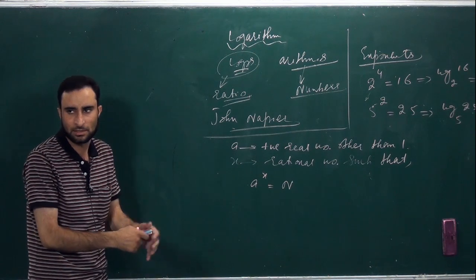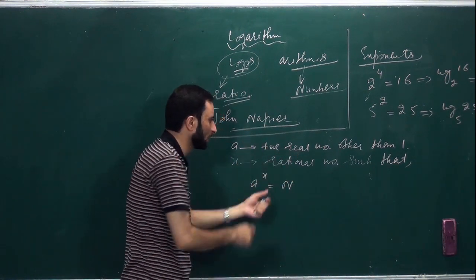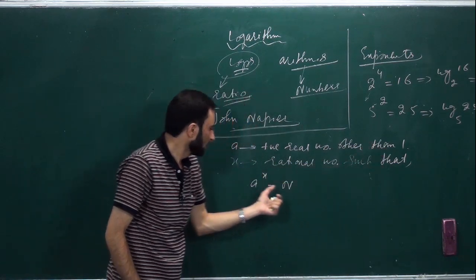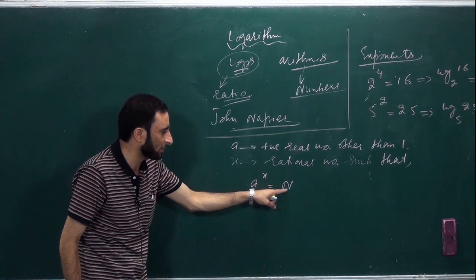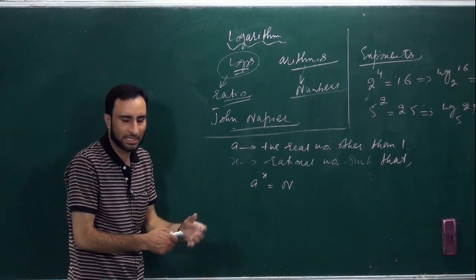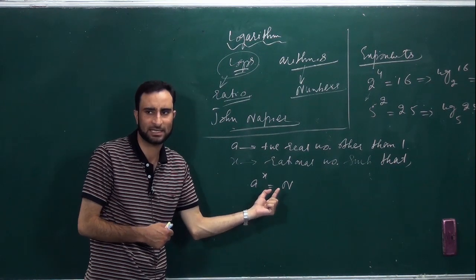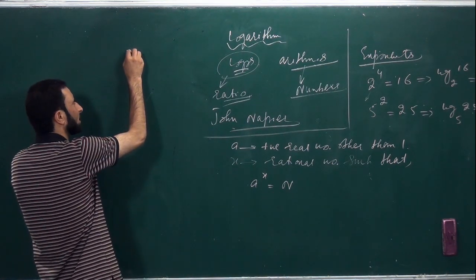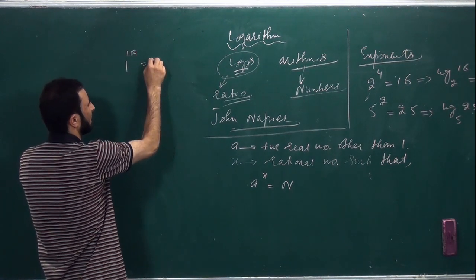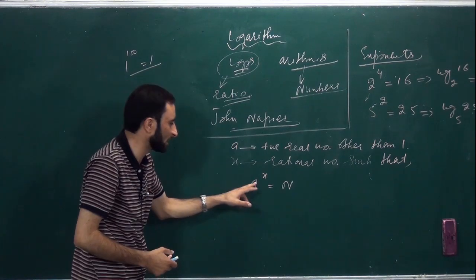Is it clear? It means you have a fixed number a other than 1. Why other than 1? Because 1 to the power anything, 100, 200, is again 1. That is why it should be other than 1.